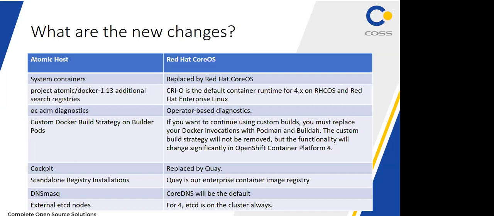So OpenShift is the Red Hat platform as a service offering. What is platform as a service? It means the infrastructure is ready, and the developer comes with the source code and deploys the application.